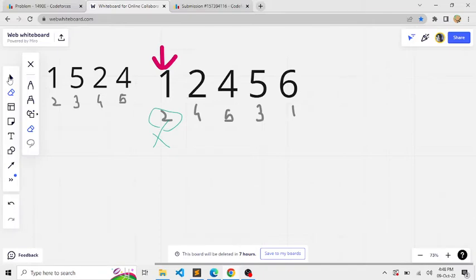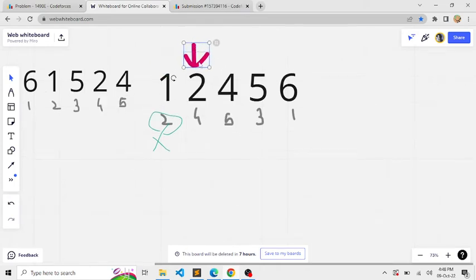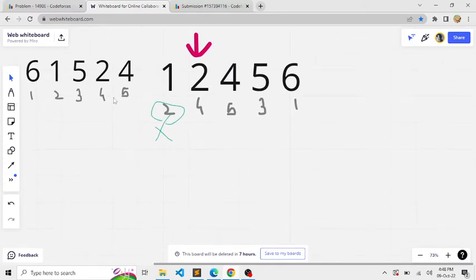Now let us move the pointer to the next player in the sequence, and here that is player 4 with a token value 2. According to the condition, if a player wants to win the game, he'll have to be paired up with a player who has fewer tokens. So in this case, 2 can be paired up with 1. If 2 is paired up with 1, naturally player 4 will win and player 2 will lose, right?